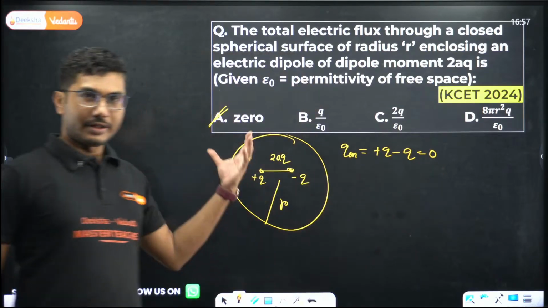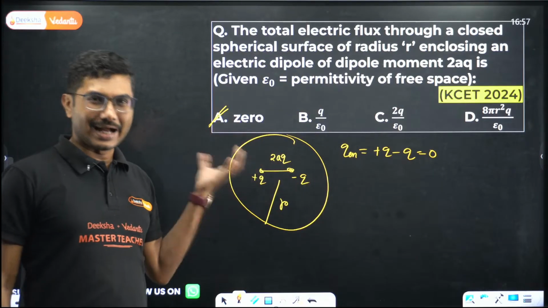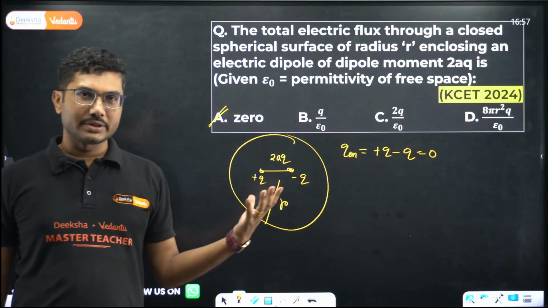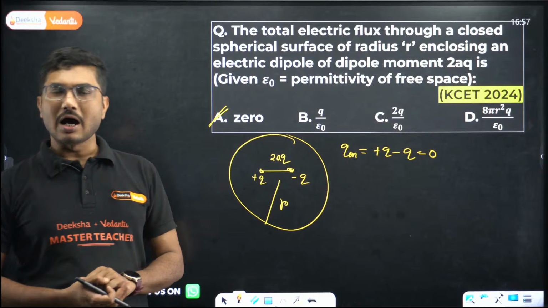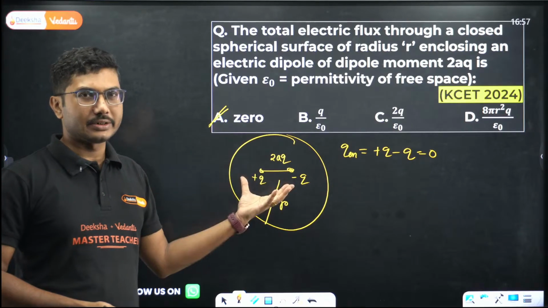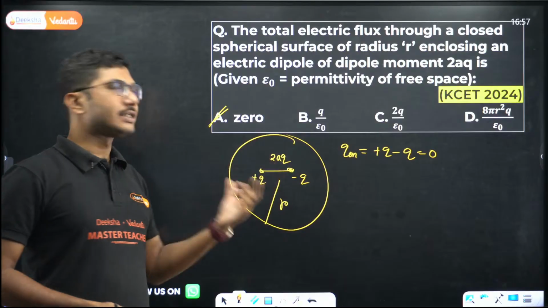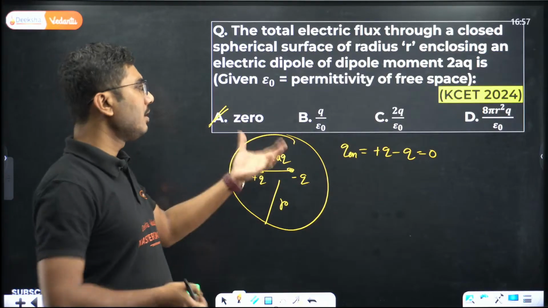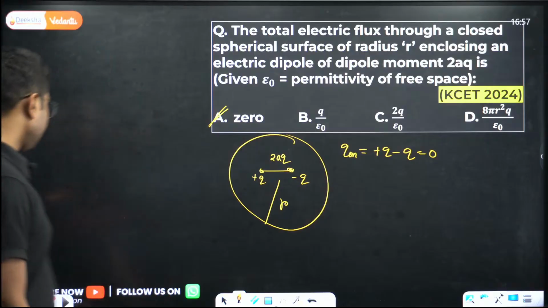If the surface encloses the entirety of the dipole, okay, there was one question where half of the dipole was enclosed, so we considered only half of the charges, but here the entirety of the dipole is enclosed by the surface. That means the total charge enclosed is actually 0. So if the total charge enclosed is 0, the flux is 0, right?